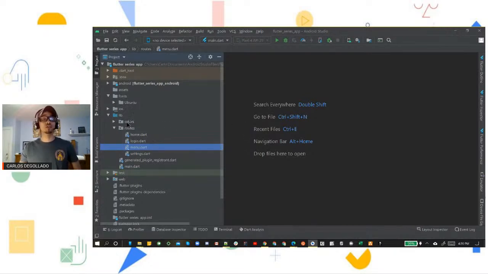So the first thing we're going to do is in our lib folder. Well, first, before I move forward, I'm going to double check here in the chat. I want to make sure that we don't have anything unanswered before we move forward. All right, looks good, looks good.